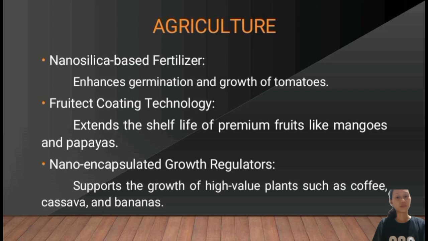So agriculture. Nanosilica-based fertilizer enhances germination and growth of tomatoes. So this fertilizer enhances their growth in tomatoes. And then coating technology extends the shelf life of premium fruits like mangosteen and papaya. So this extends the life of premium fruits like mango or papaya, through a fruit coating. Next is aquaculture.